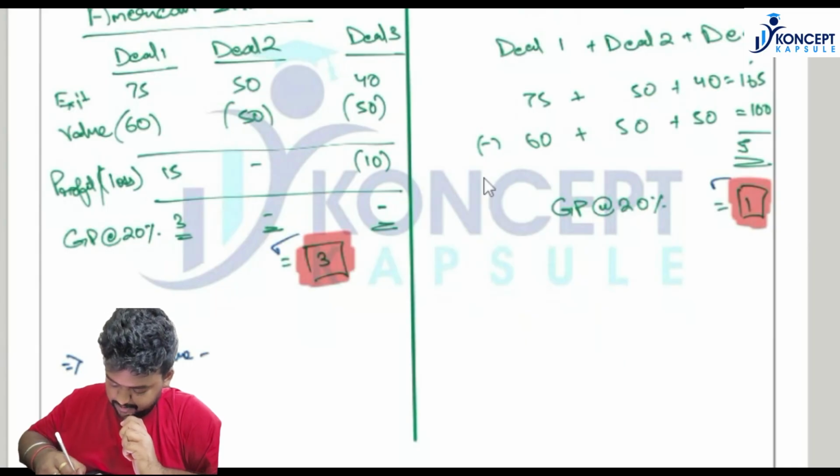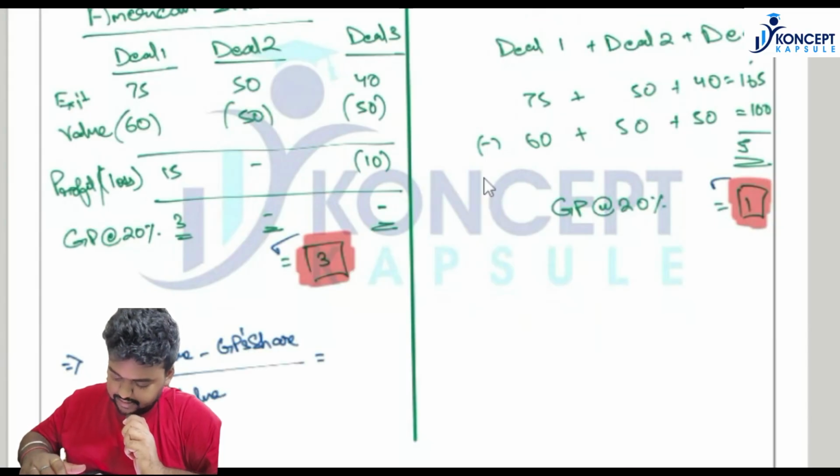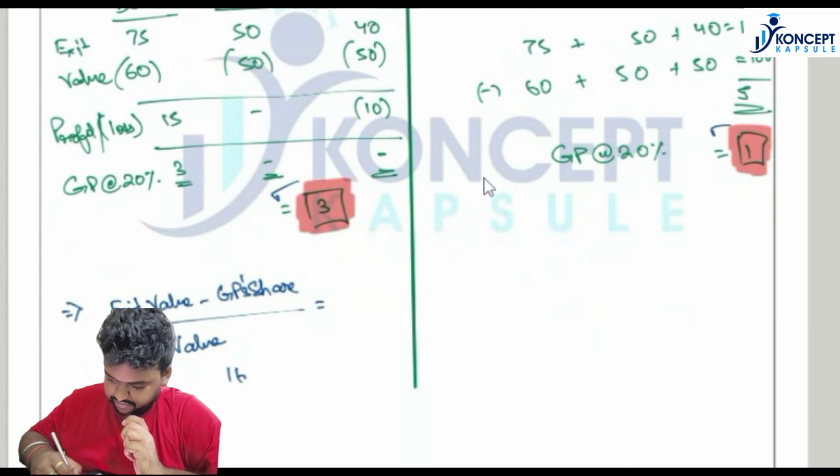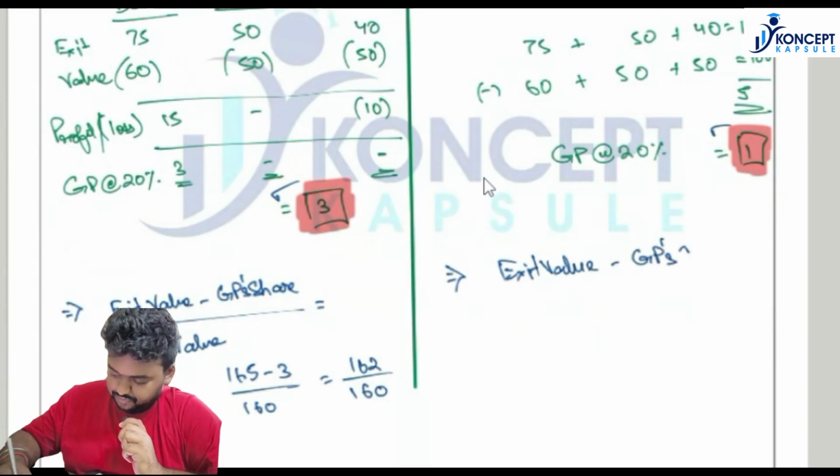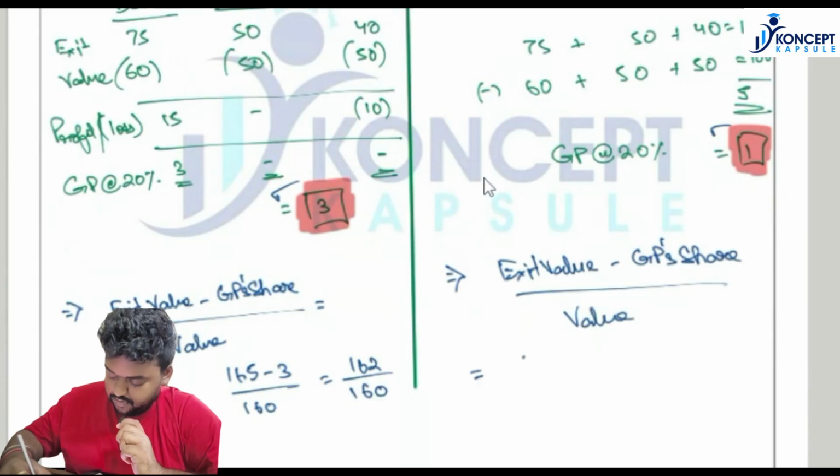minus GP's share divided by value, that is given as 165 minus 3 by 160, which is 162 by 160. For a European structure, it will be exit value minus GP's share divided by value. Again, this will be 165 minus 1 by 160, which is 164 by 160.